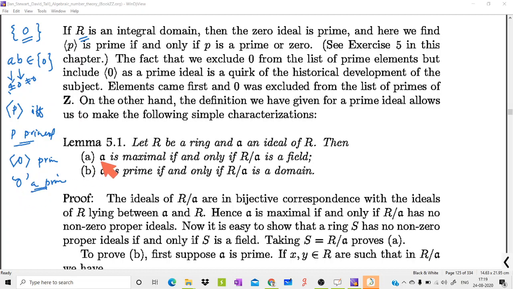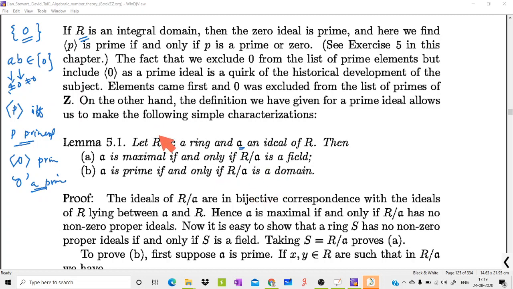That is no contrast. This is the convention that this ideal is a prime ideal and this is not the prime element. Now we have a famous theorem, theorem 5.1. You have discussed this theorem in your abstract algebra course, that R be a ring and A an ideal of R. This A is an ideal. Then A is maximal if and only if R by A is field. A is prime if and only if R by A is an integral domain.